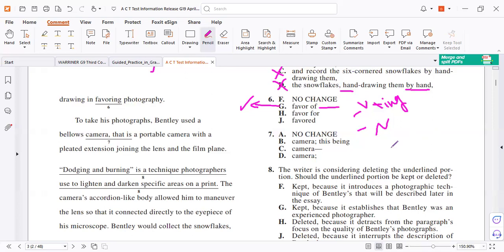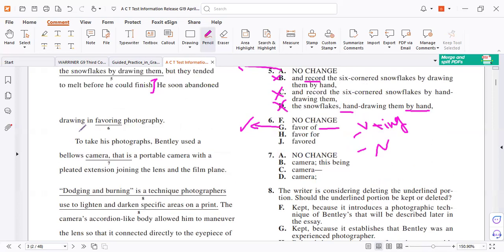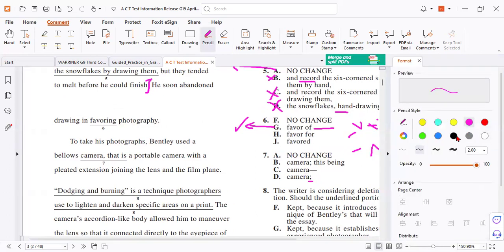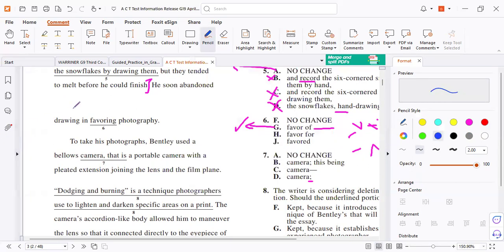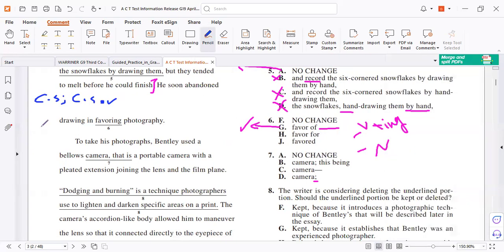Or if you have a note, you must write it down. Let's follow the rules. If you want to use a semicolon, before and after must be a complete sentence. So, change it please. Now here, complete sentence, semicolon, complete sentence, full stop, correct. So you must check whether it is a complete sentence or a fragment.